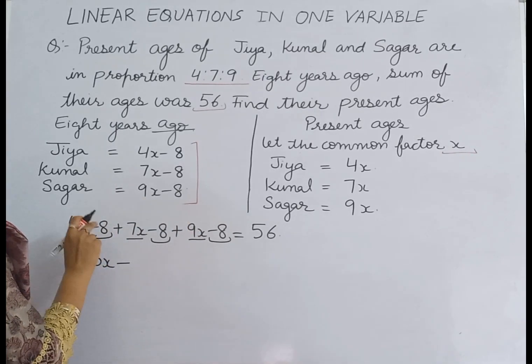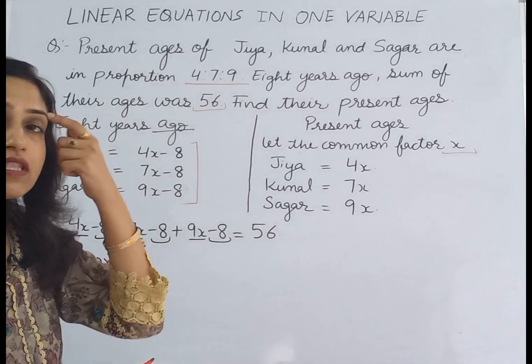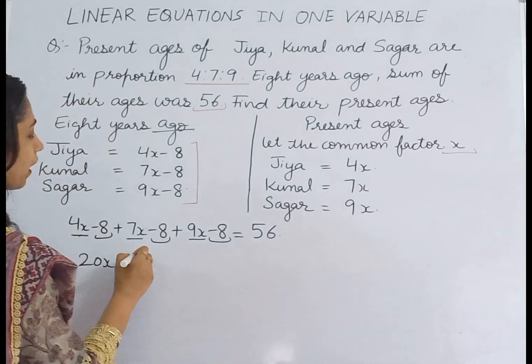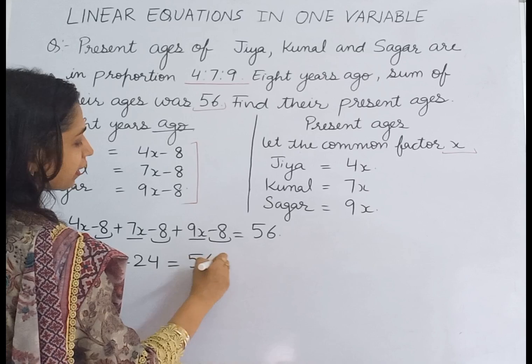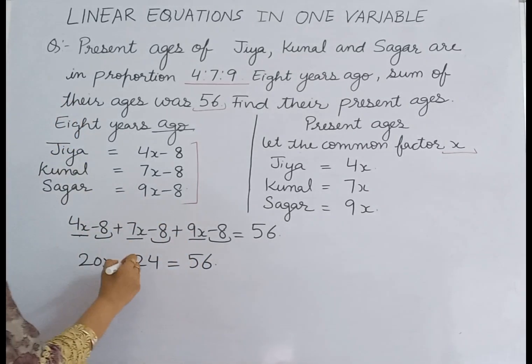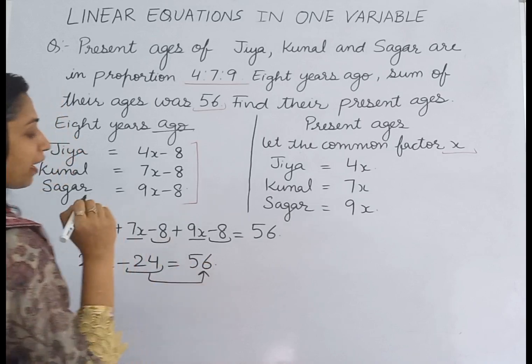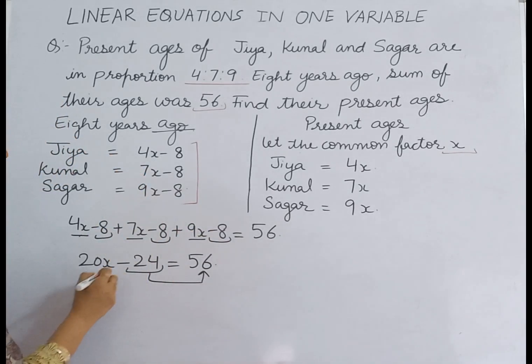And minus 8, minus 8, minus 8, that means 3 times 8, becomes minus 24, is equal to 56. So this is the constant term minus 24. We will shift minus 24 to the right hand side of the equation.